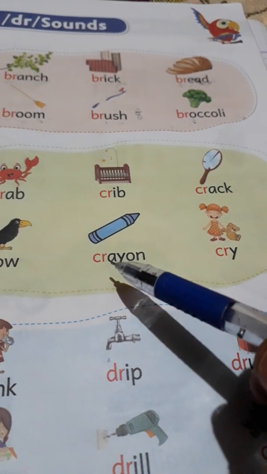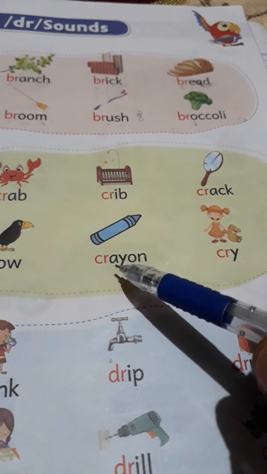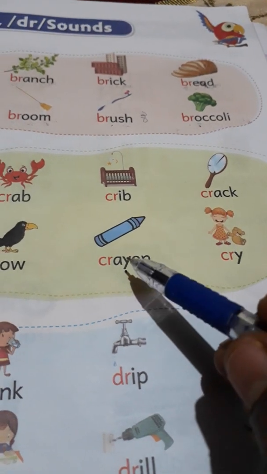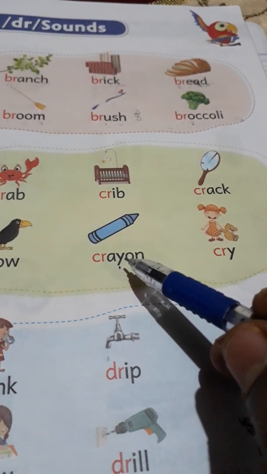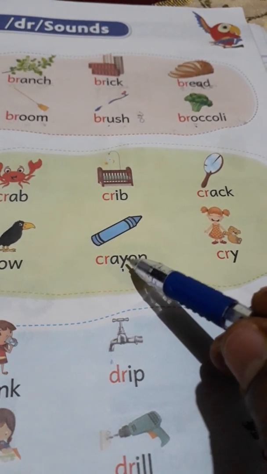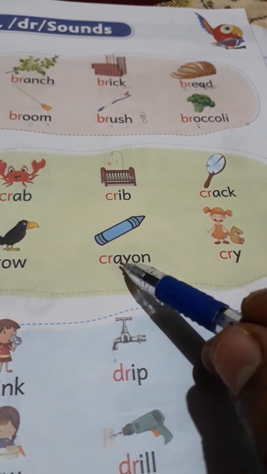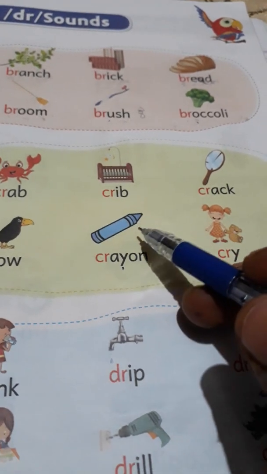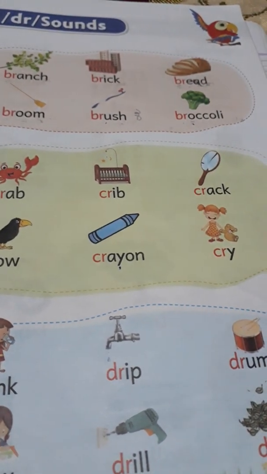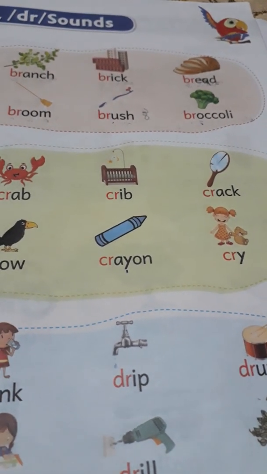What is this? Crayon. See, for Y we will say yeah. This Y joins with A and becomes yeah. Got it children? Ya plus A will come, no?